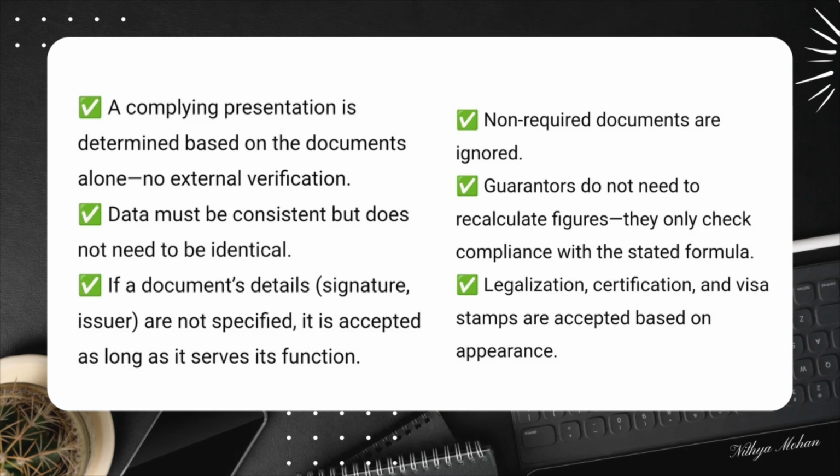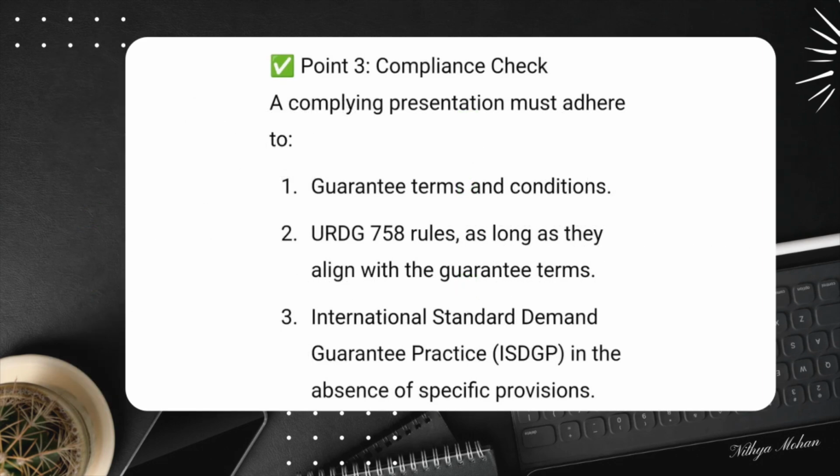Now we have discussed URDG 758 Article 19, which provides key principles for examining a demand. When examining a demand, you only look at the documents submitted. You do not ask for clarification, verify details externally such as through an internet search, or investigate the actual performance of the contract. The only exception is when the demand refers to non-documentary conditions under URDG 758 Article 7, such as checking an index or the guarantor's own records.